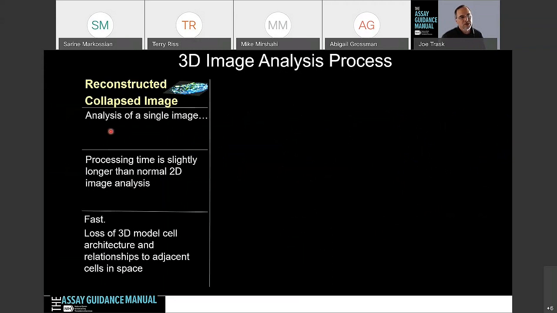So on the reconstruction maximum intensity projection image, this is a 2D image. Now you've taken a 3D stack and made a 2D image out of it. The processing time is just slightly longer than 2D only because you had to collapse those images for the analysis. You do lose that architecture in a three-dimensional space, and so that information is not preserved.